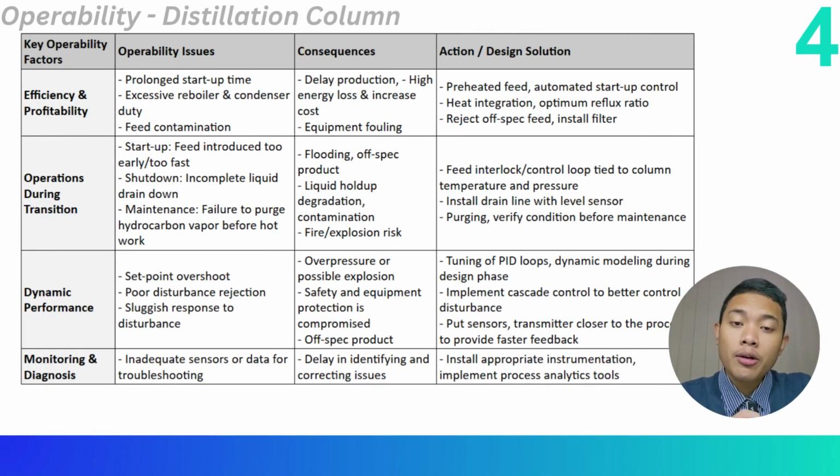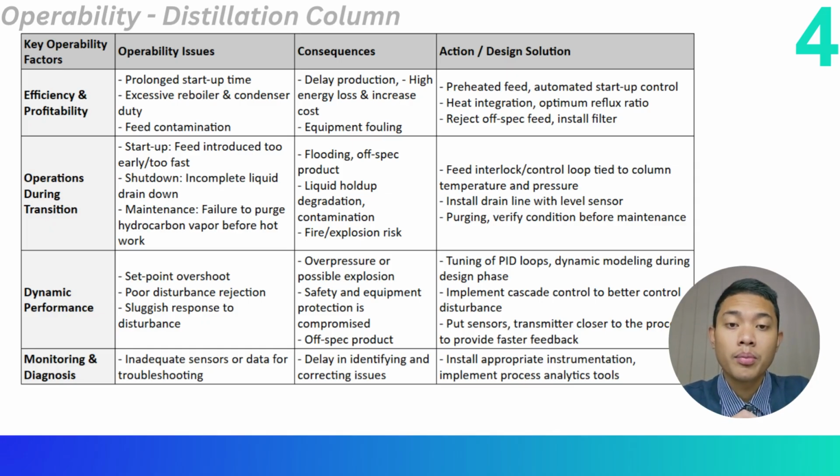Moving on to the next key operability factors, we have the efficiency. Issues like prolonged startup time and feed contamination can lead to delays, higher costs, and fouling. To solve this, we can preheat the feed, use automated startup control, and also reject off-spec feed using filters.